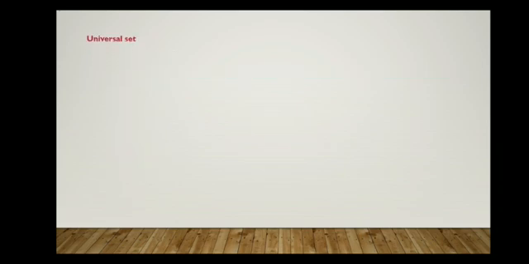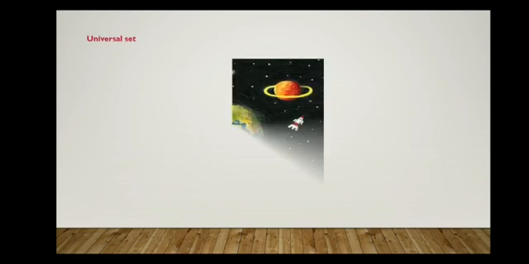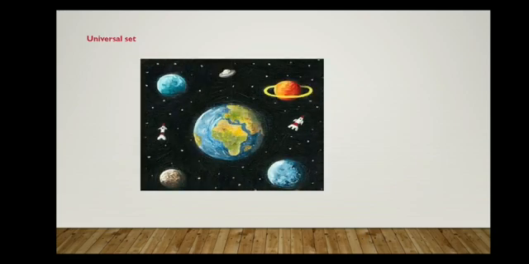What is a universal set? So you know the universe. Universe is something that consists of almost everything that we can think of. So does this mean that a universal set is a set that contains everything?